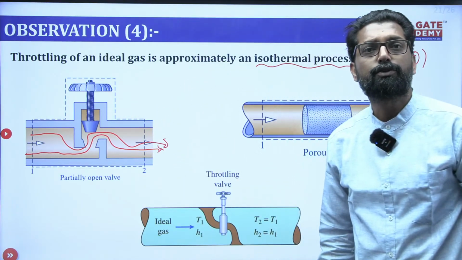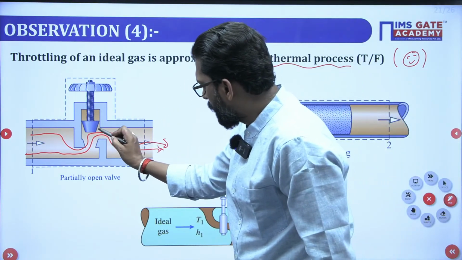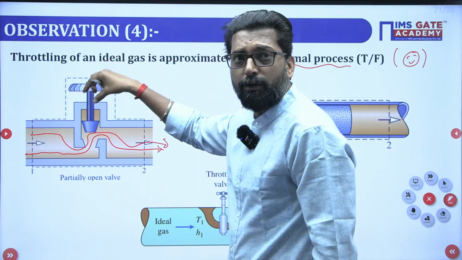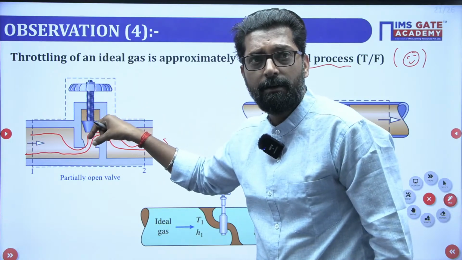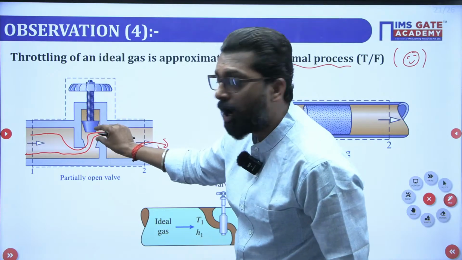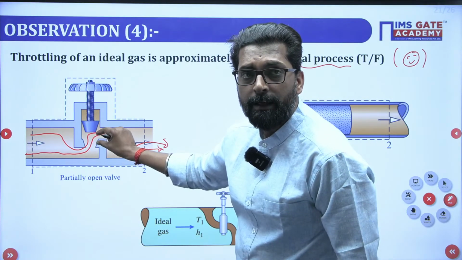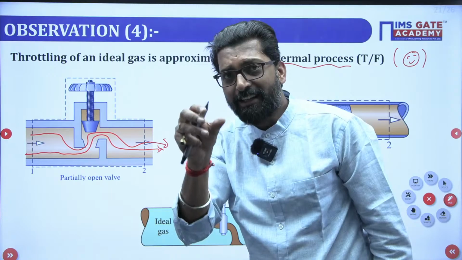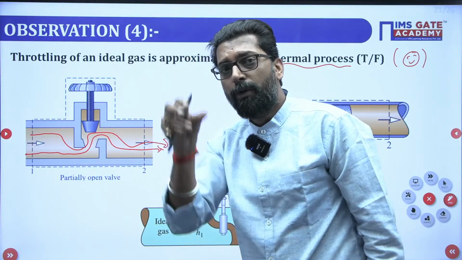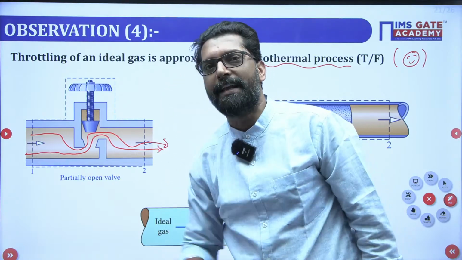This is your throttling. What do you have to do? You have to restrict the passage, that means you close the valve so that the valve restricts. You have to constrain the flow so that it flows through a minimum area.